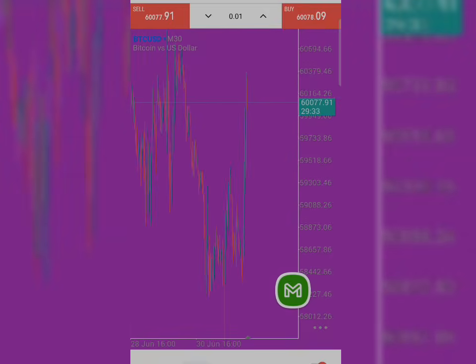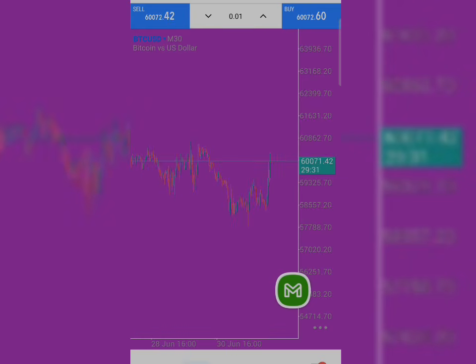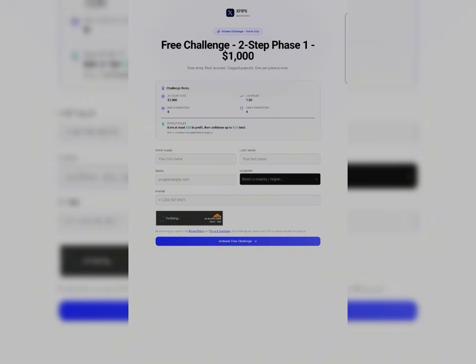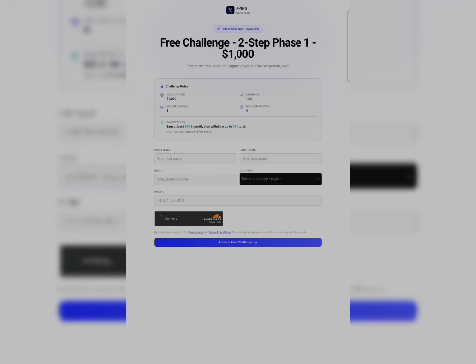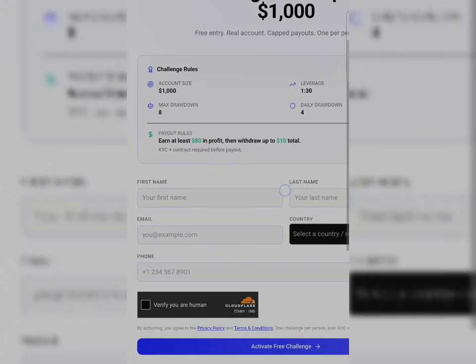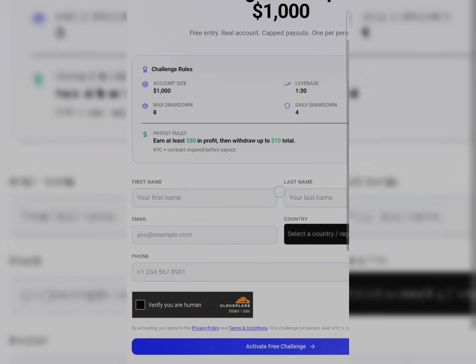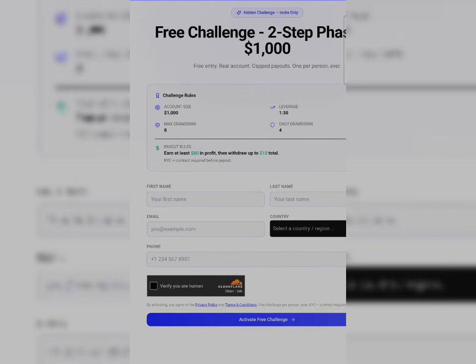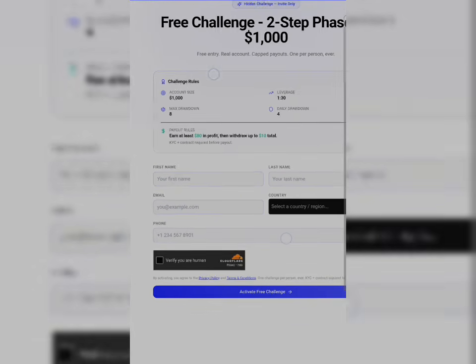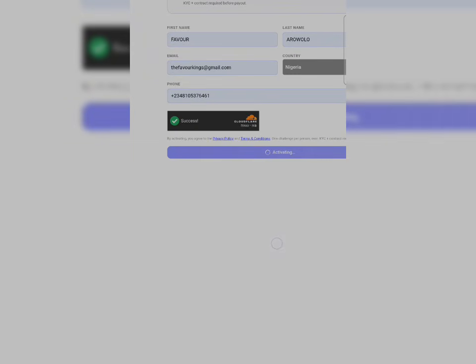Alright, let's proceed to how you can get this particular free account to your advantage. Once you get here, the next thing for you to do is input the details required, and you can also go through these terms right here. The account is 1k, the maximum drawdown is 4%, and the daily drawdown is 4%. And there are some other details you need to know. Just input the rest, then click on activate free challenge and wait patiently for it to load.